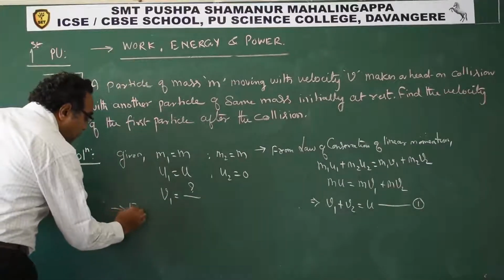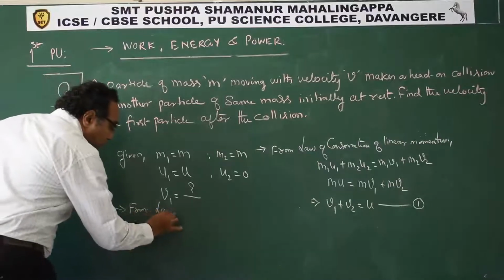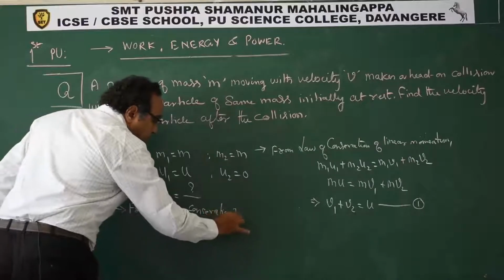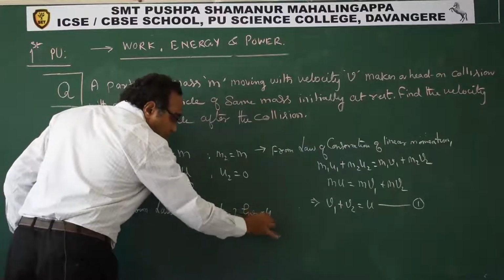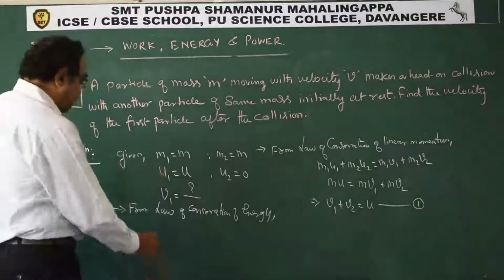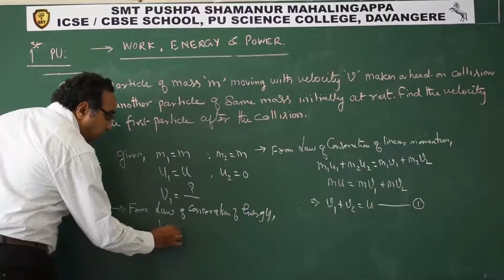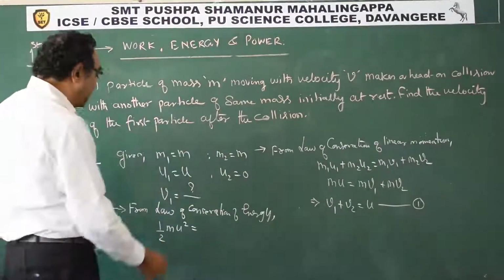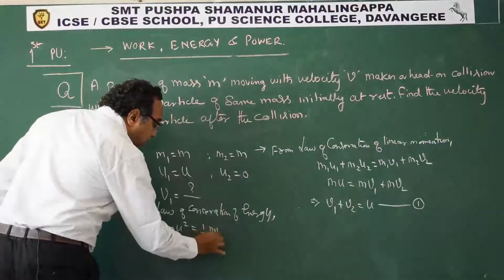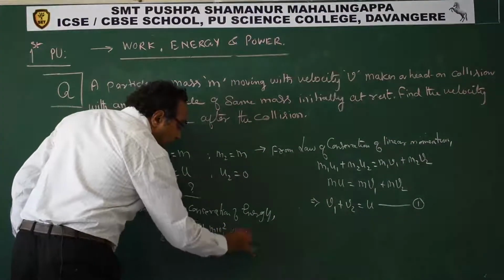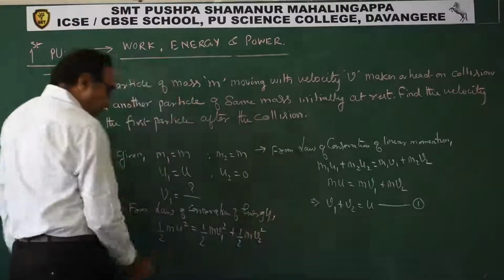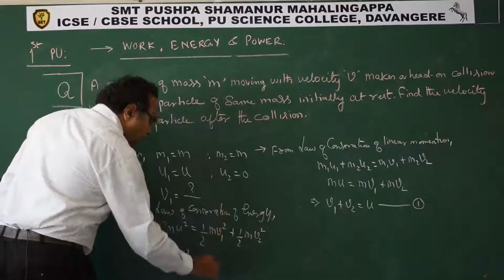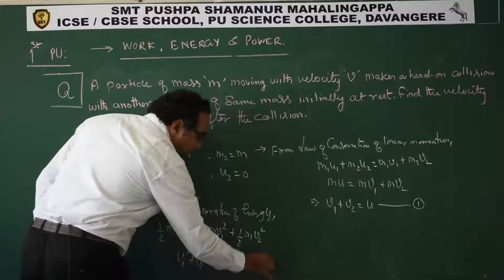So from the law of conservation of energy, which energy? Kinetic energy. So we can write half m u square plus half m2 u2 square, u2 is 0, is equal to half m v1 square plus half m v2 square. So we can say v1 square plus v2 square is also u square. See, this way you get it.